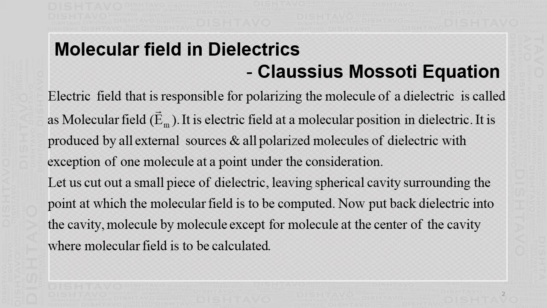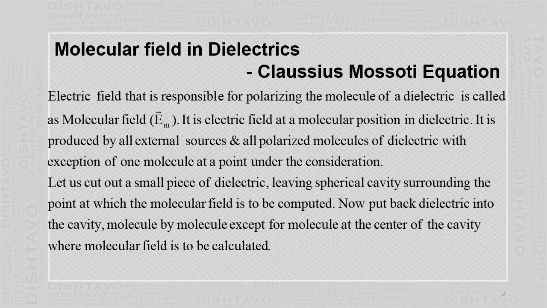Imagine that you are cutting out a small part of the dielectric. That means you are removing some material inside, and normally it is in the form of a spherical cavity. So the molecules from inside the dielectric are removed so that an empty cavity is formed inside the dielectric.